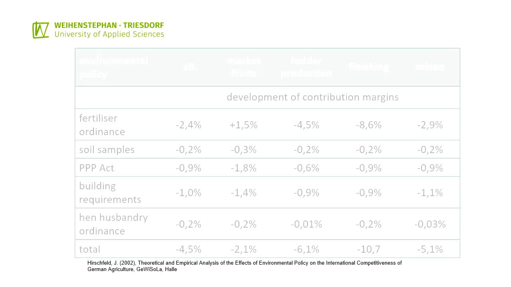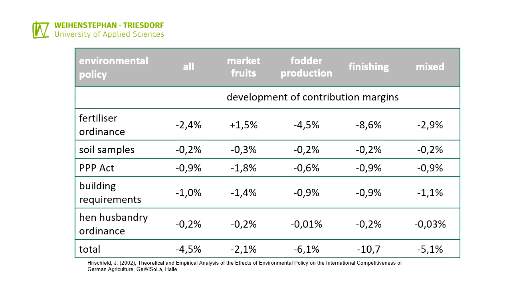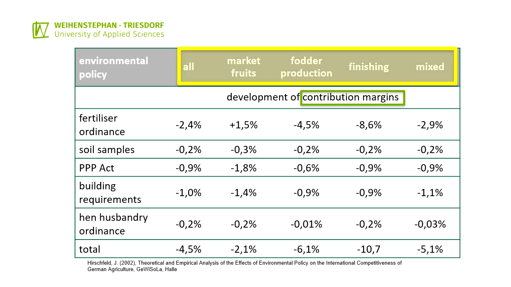These calculations from 2002 show an empirical example of a quantitative assessment of the economic consequences of environmental laws. The total contribution margins of different agricultural operating systems in Germany were used as a benchmark.